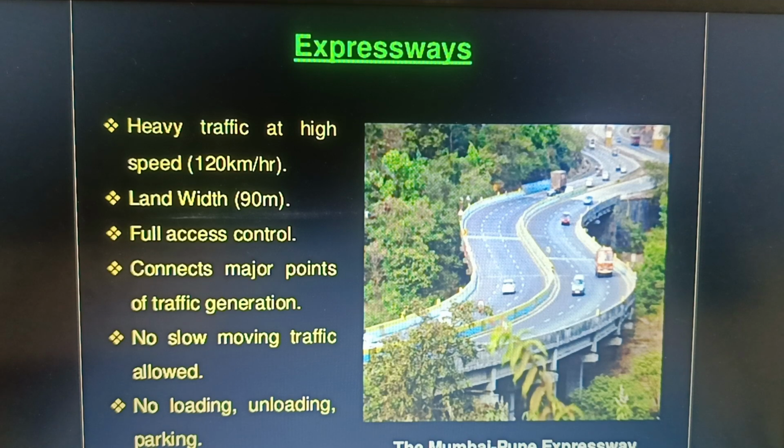It carries heavy traffic, and we can travel at a maximum speed of 120 km per hour, which is nothing but the design speed. The land width is usually 90 meters. We have full access control for the vehicles. It connects major points of traffic generation. No slow moving vehicles are allowed here, like bullock carts, horse carts or hand carts. And no loading, unloading, and parking are allowed in the expressways.